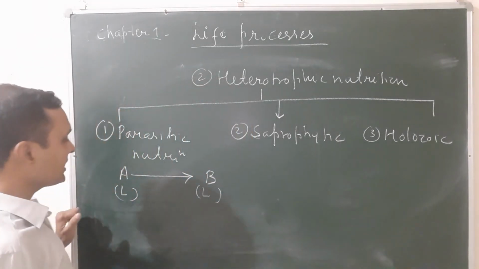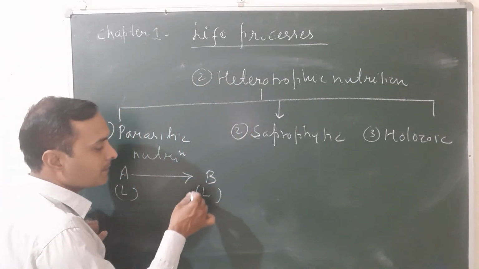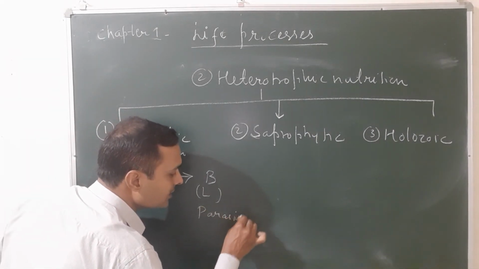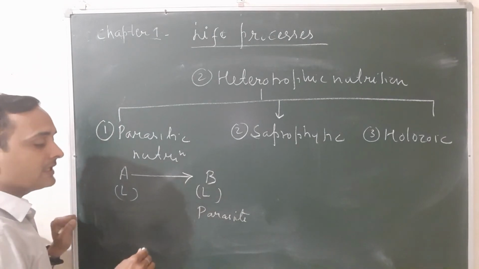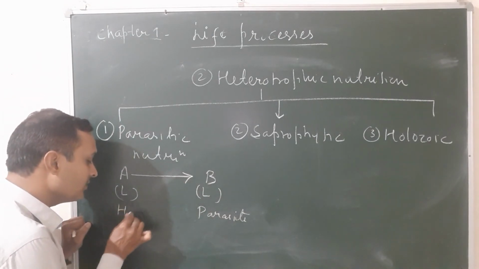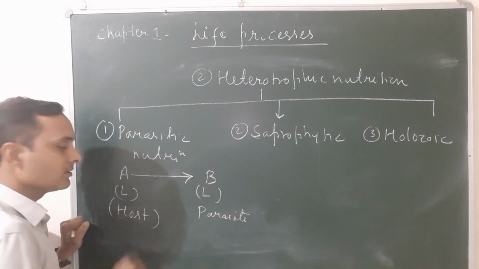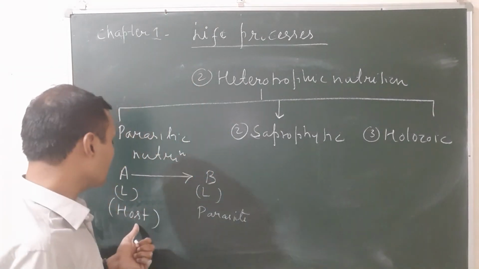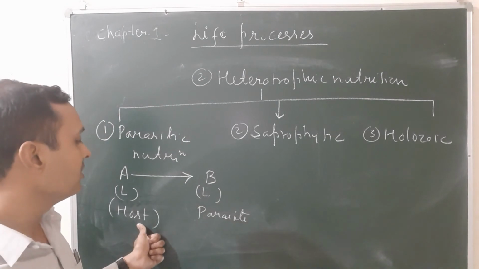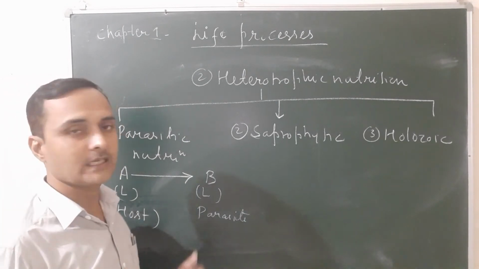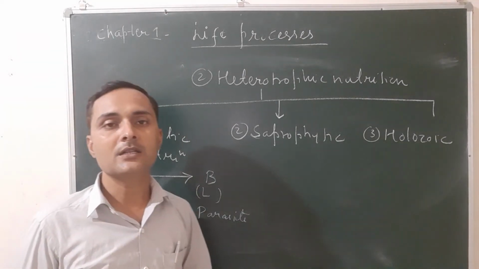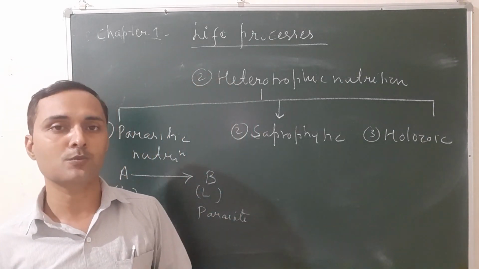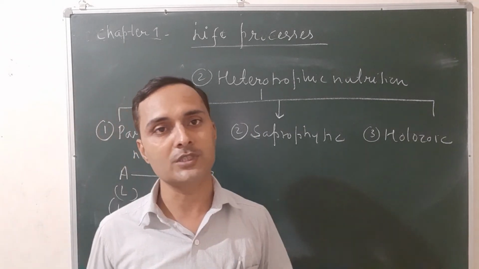Okay, and in case of parasitic nutrition, the living item which obtains food is known as parasite, and the living item which acts as the source of food is called host. The living item which obtains food from its host is called parasite. For example, the Plasmodium, it is the parasite of humans, because Plasmodium causes the malaria disease in humans.